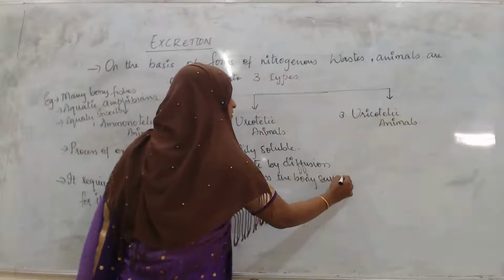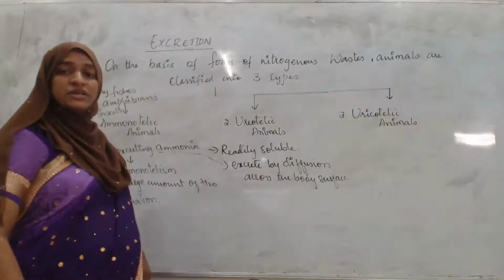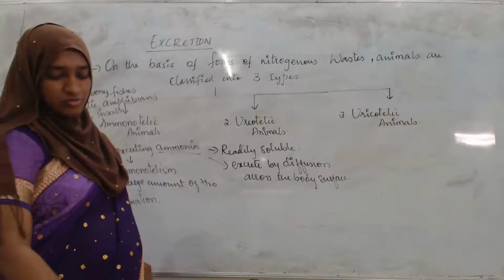In this manner, the ammonia is excreted out from the body.